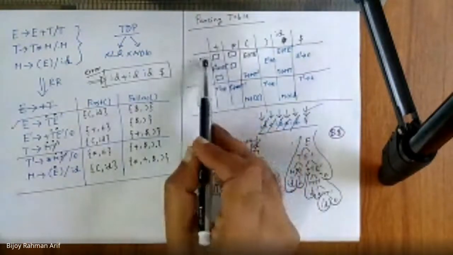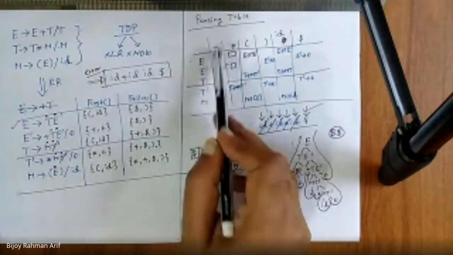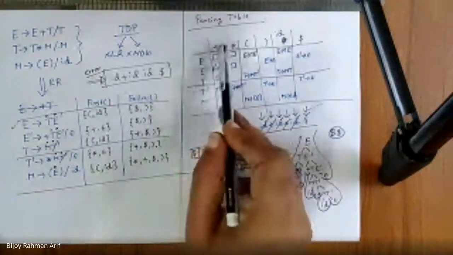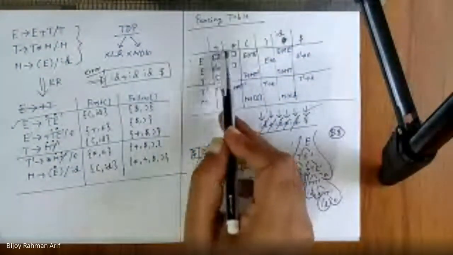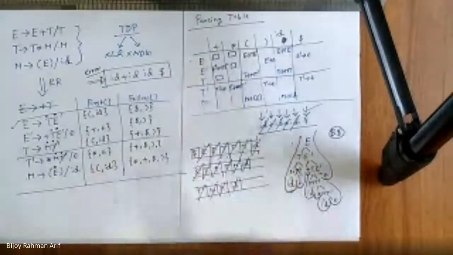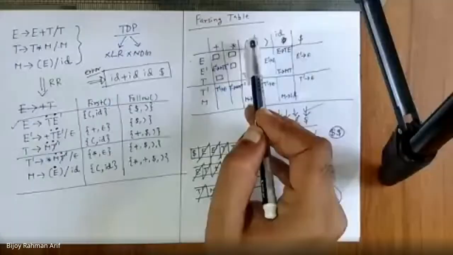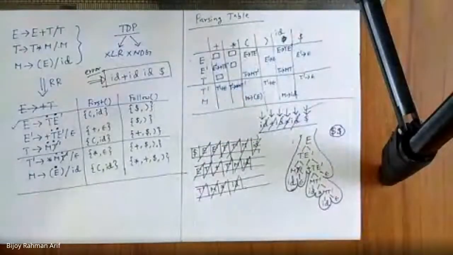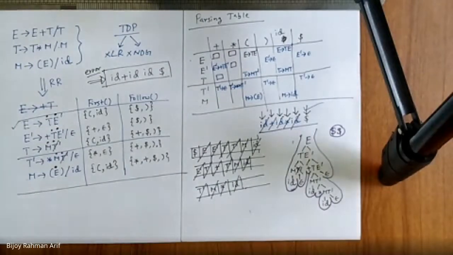So let's assume in E, they expected plus, then they say it is a blank entry. That means it's the error. But after that, how do they come up with the solution that you should expect this? Can you tell me? How do they come up with the solution that it is not expecting this, but I am expecting this? Is there anybody who can answer this question?